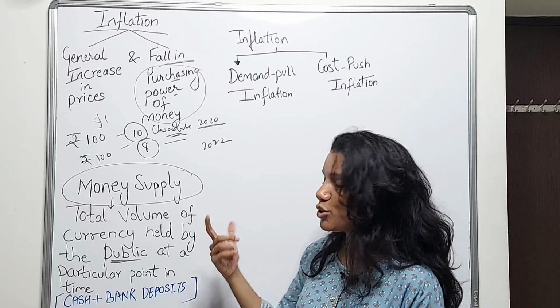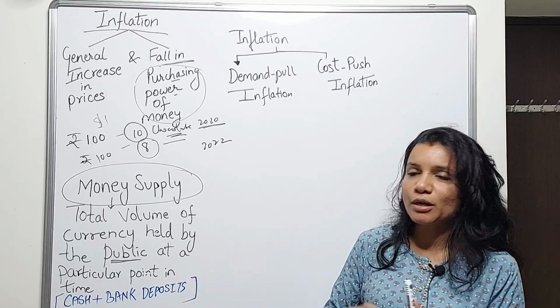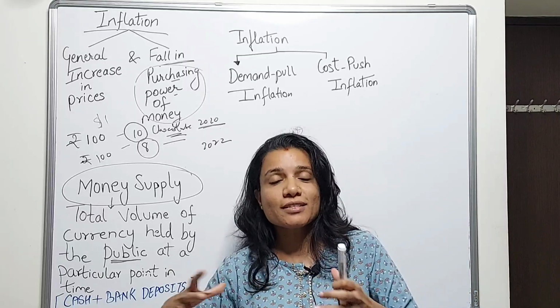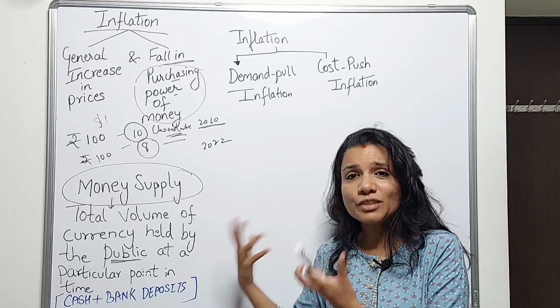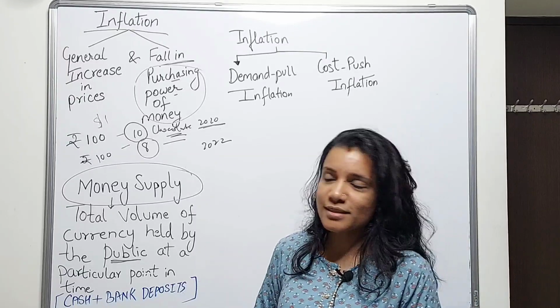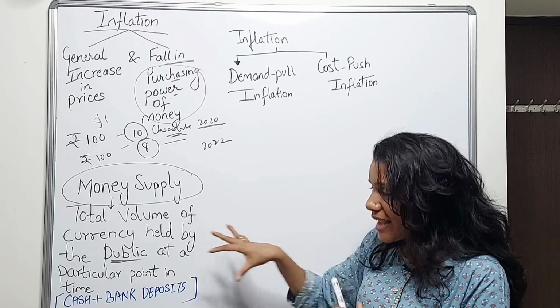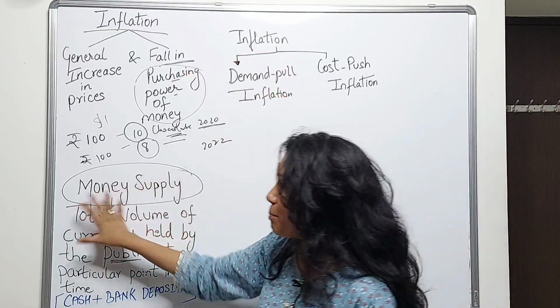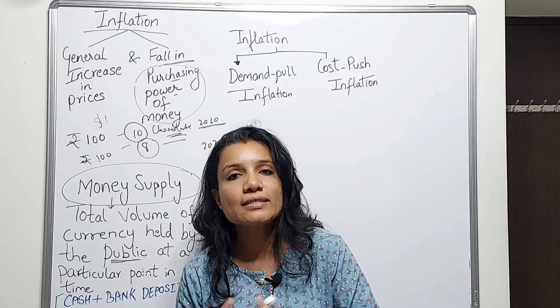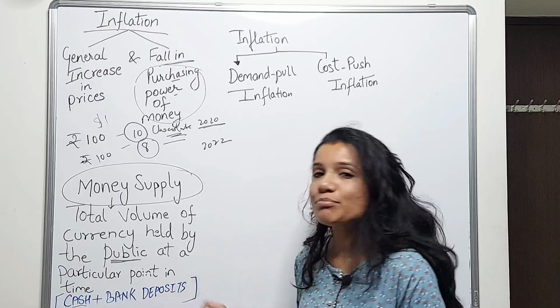Now there are various measures of money supply. You all must have heard about M1, M2 and the formulas M1, M2, M3, M4. We'll need a separate video to understand those formulas, and we'll discuss them at length in some other video. But for the purpose of this video, money supply means the total currency in circulation.